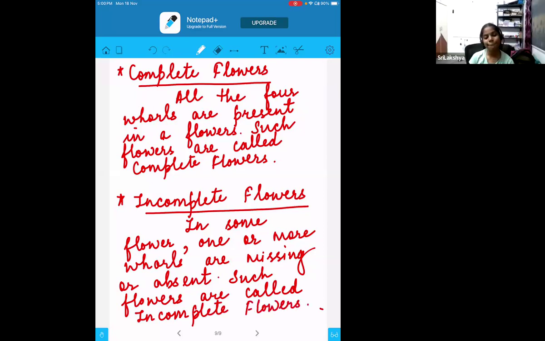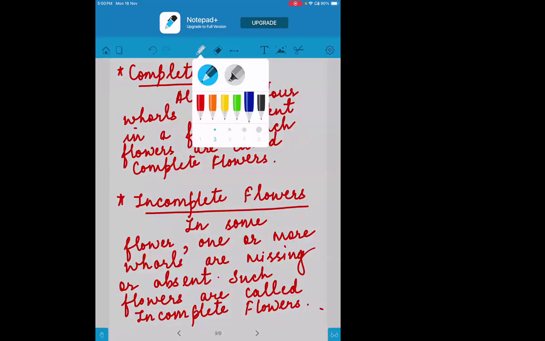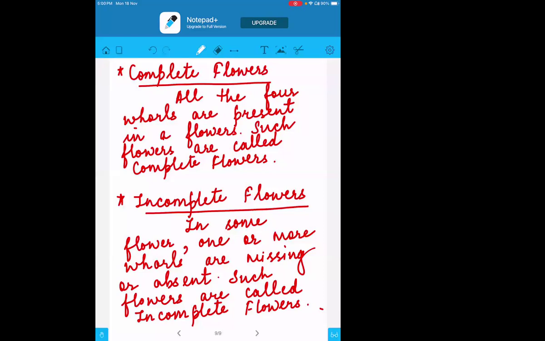Okay, ma'am. So if I talk about complete flower examples, mostly we have pea plants and hibiscus. They are complete, they will have all four whorls. Then the mustard plant is there. If I talk about incomplete flowers, then there are the date palm and the mulberry plant. So that's how the complete and incomplete flowers will be.